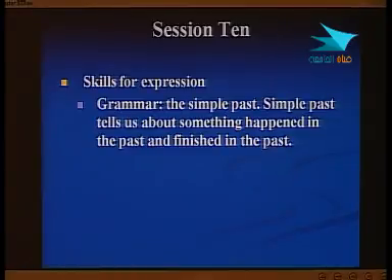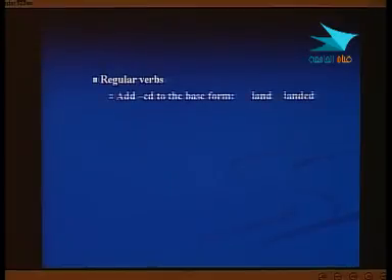The simple past tells us about something that happened in the past and finished in the past. So this is the definition of the simple past. Something happened in the past and finished in the past, and it has nothing related to the present. We are going to deal with the kinds of verbs in the simple past. The first thing that we have: regular verbs.